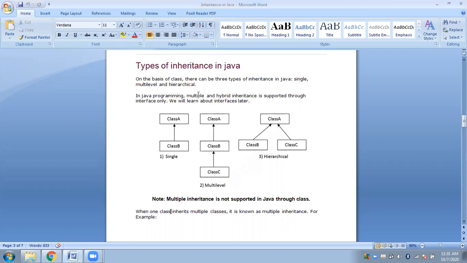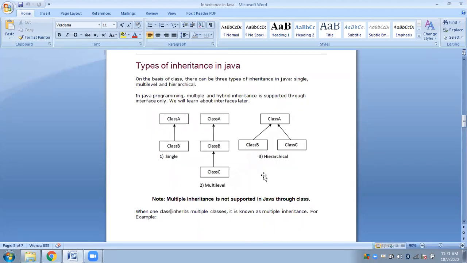Then multiple inheritance is just the reverse of hierarchical. In multiple inheritance, you will have multiple base classes but only one child class. A real-life example of multiple inheritance is children. You have your mother and your father, so you have inherited properties from your mother and from your father. Your father and your mother are the base classes, and you are the child class. That is one example of multiple inheritance in real life.